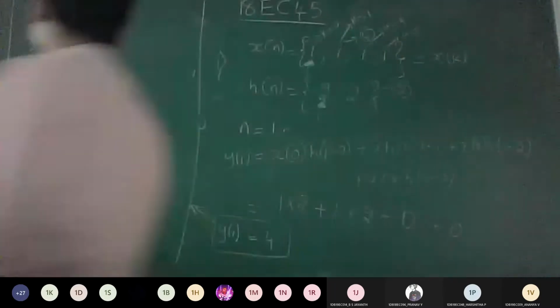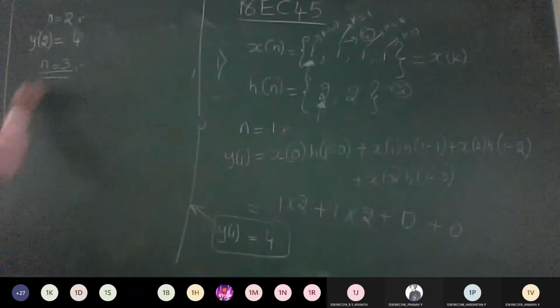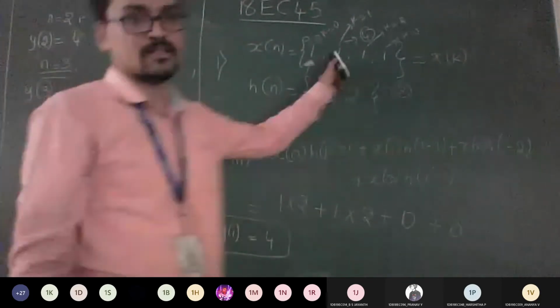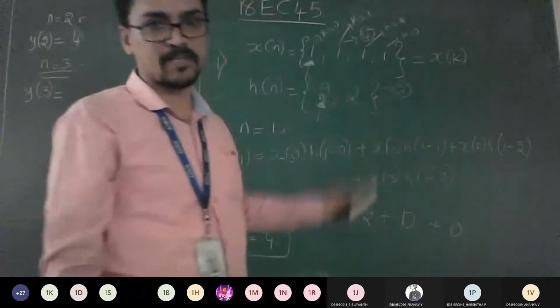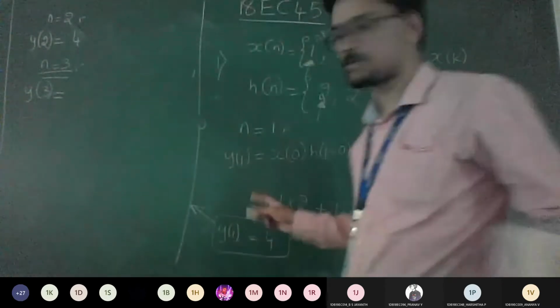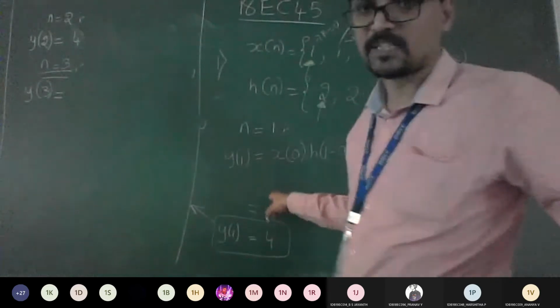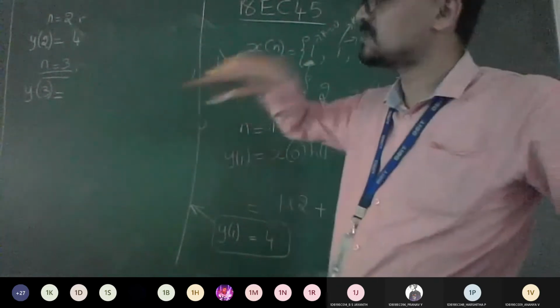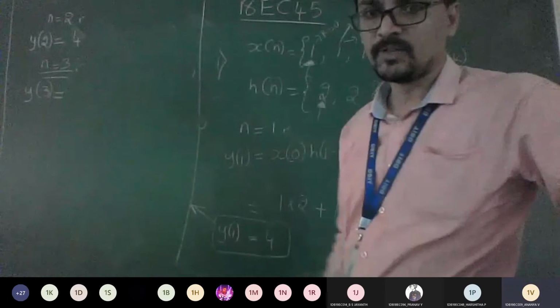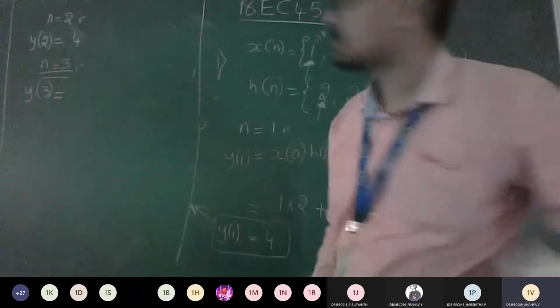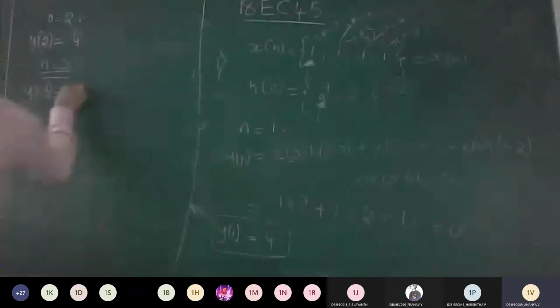Check out the answer for n is equal to 3, y of 3. Same procedure. Whichever values are there, look at this and dump them there and get the answer. So you need to show all the steps. Then only you can expect 8 marks for this problem. Don't write blindly the answer is equal to 4, 4 and all. Is it also 4, sir? So y of 3 is also equal to 4.